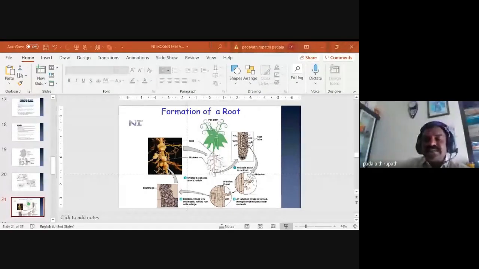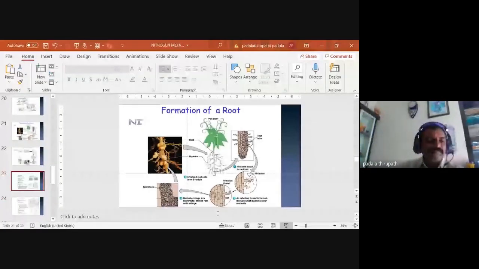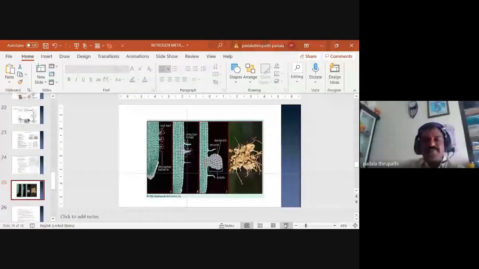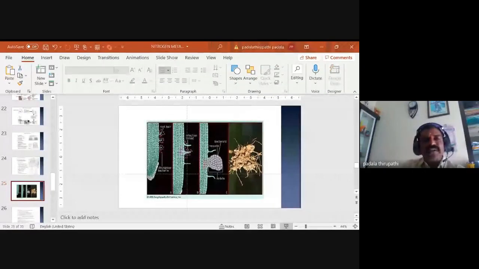In this cortical region, the cells divide mitotically to form a number of bacterial cells and produce root nodules. So this is how root nodules are formed. We observed how they are attracted by the carbohydrate-containing lectin proteins, the root hair reaches the bacteria Rhizobium leguminosarum, and the infection thread is formed, a deformed or curved root hair.